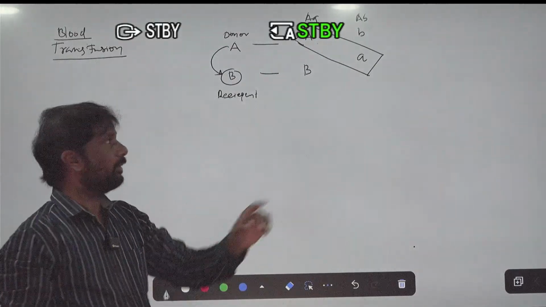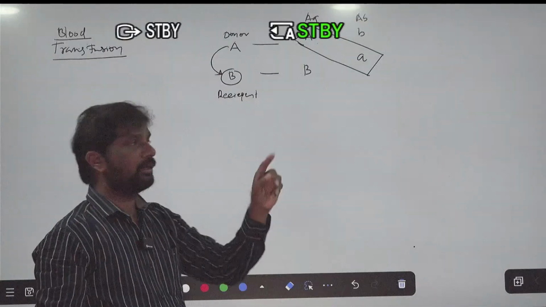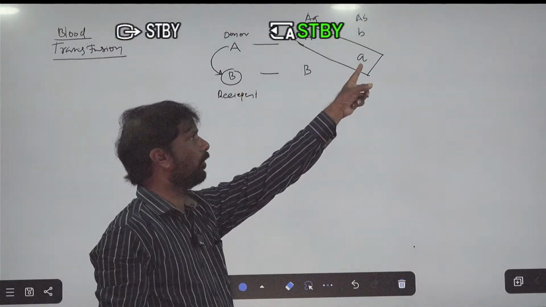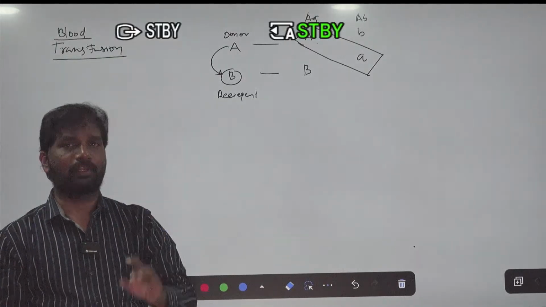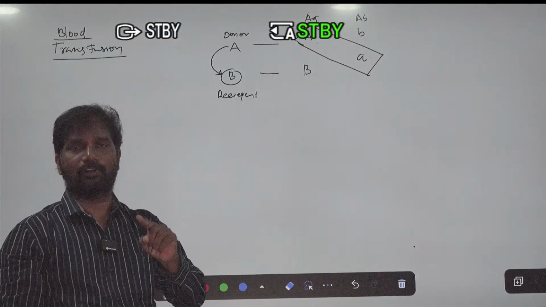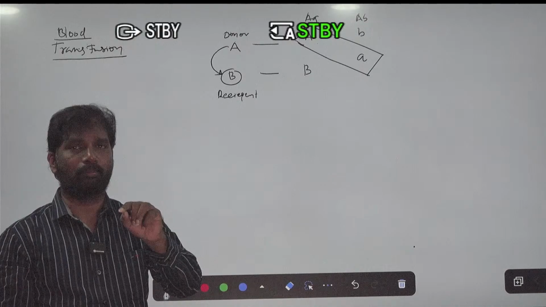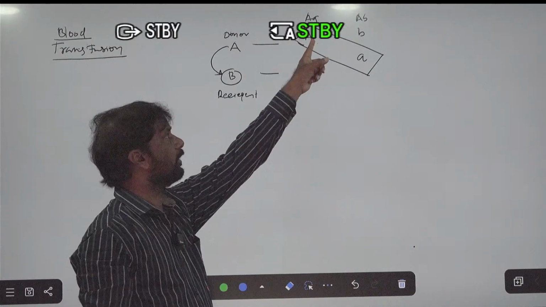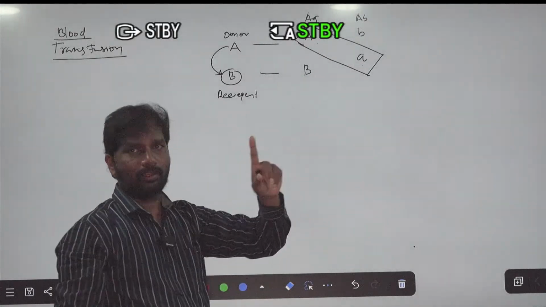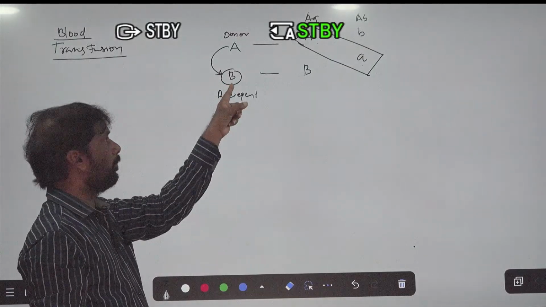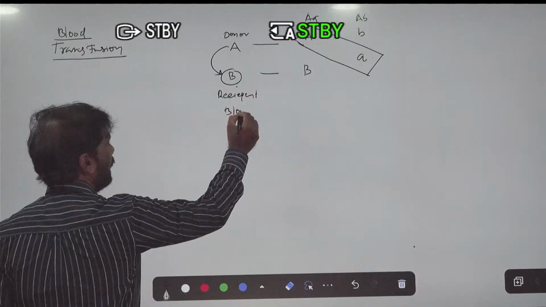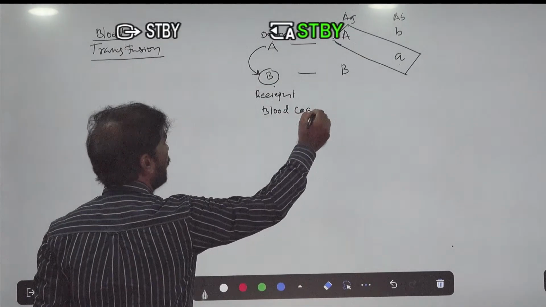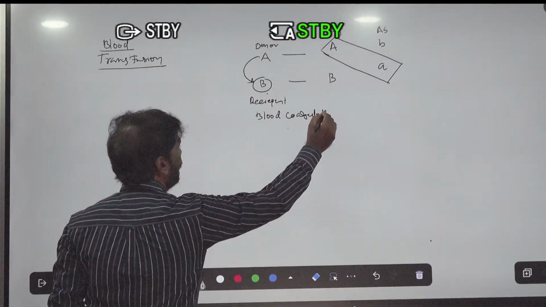When the antigen of the donor and the antibody of the recipient are similar, for example antigen A and antibody A, it will lead to blood coagulation in the recipient's blood.